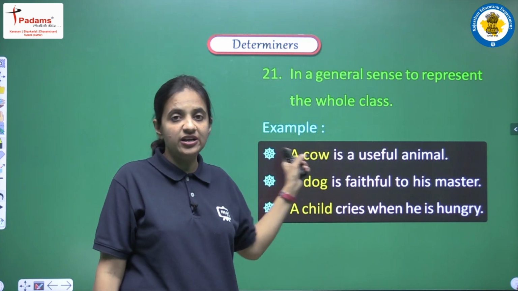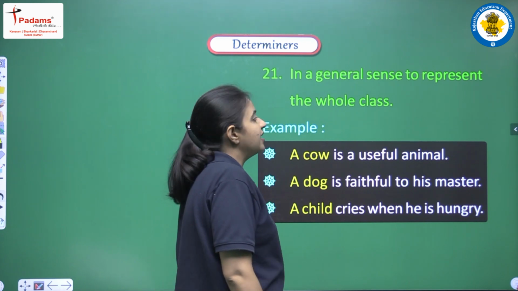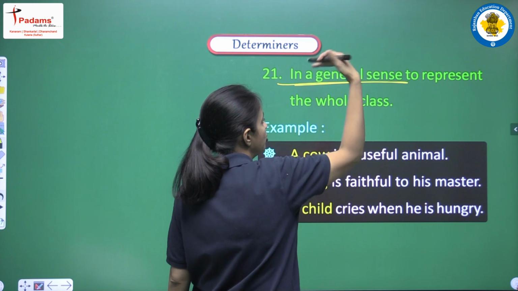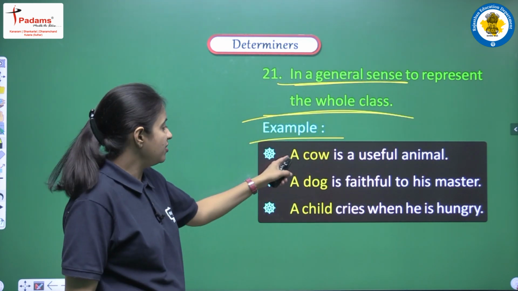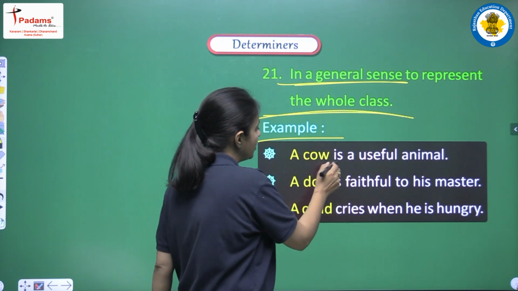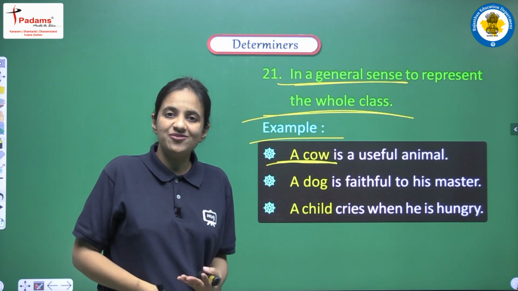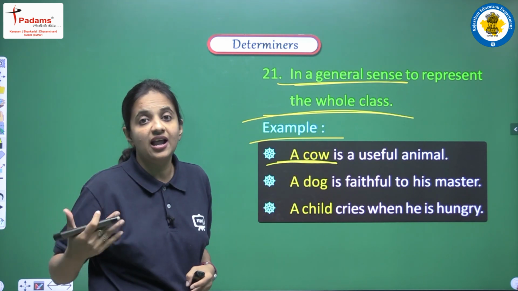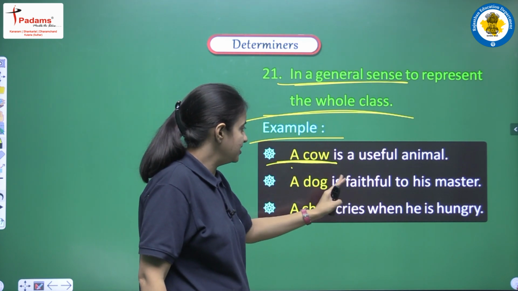Next thing is in a general sense, to represent the whole class. So this is a very important use, so focus on this very carefully. We can use articles a and an in a very general sense when we are trying to represent the whole class. So let's see how. If we are having the sentence, a cow is a useful animal, in this sentence we are not talking about one cow only. We are saying a very general thing about the entire class of cows, right? So here we can use the article a.